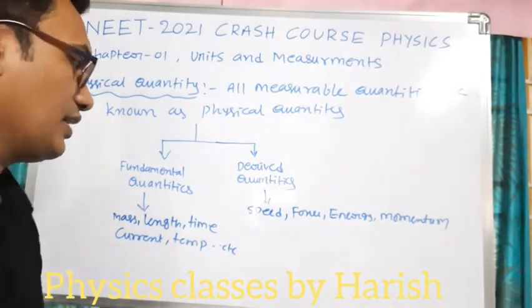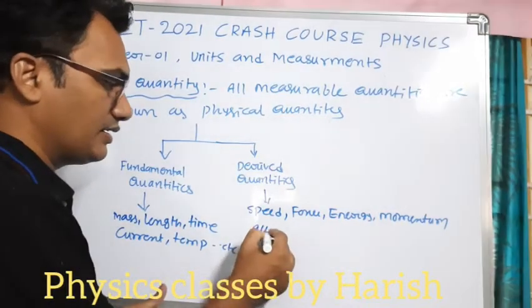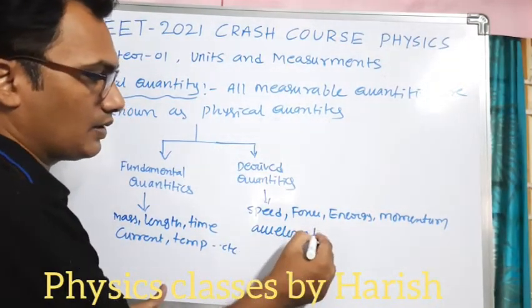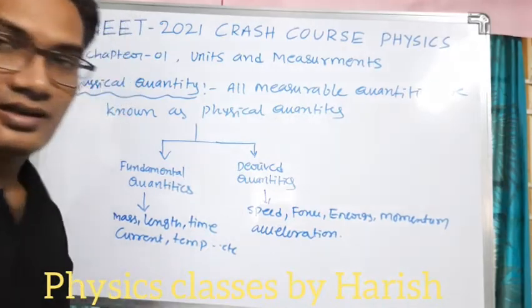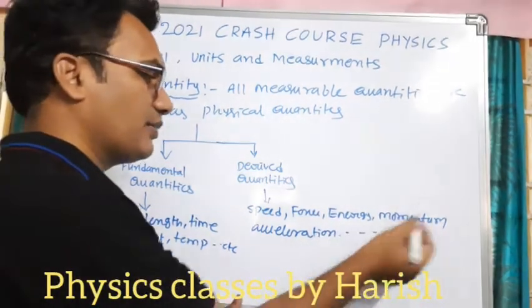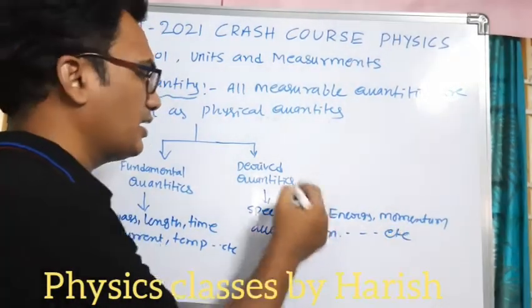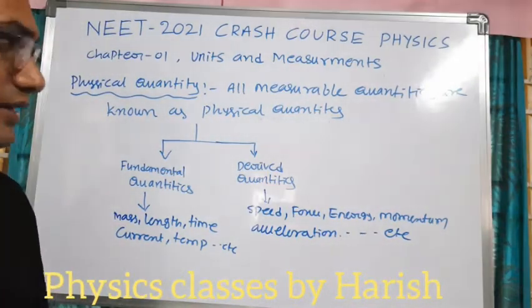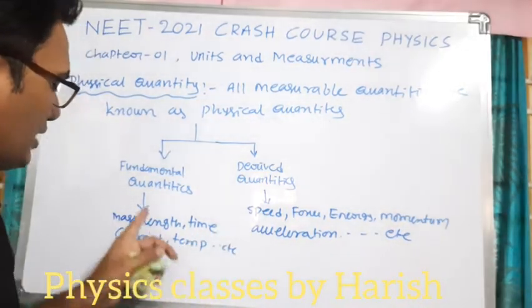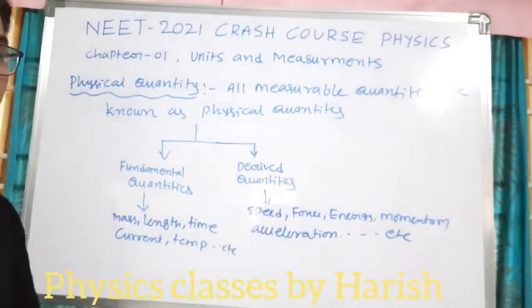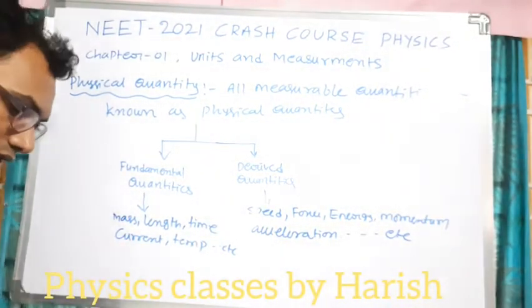Acceleration also we can write, and many more. All are under the part of derived quantities. So with the help of the fundamental quantities, we can write the unit systems.